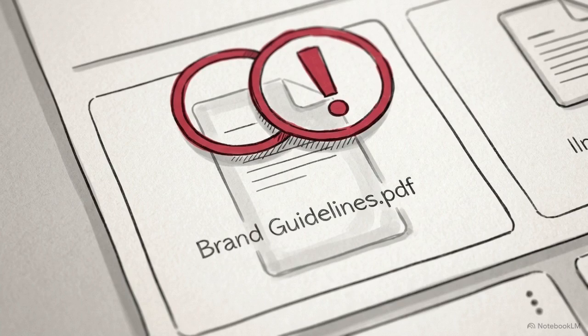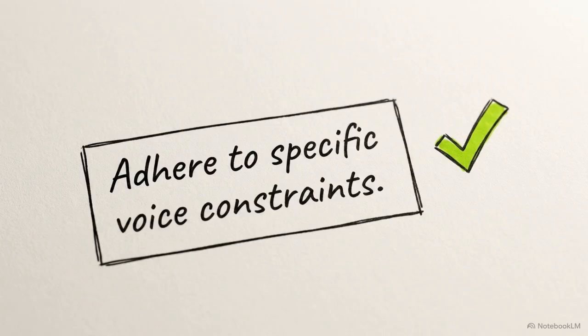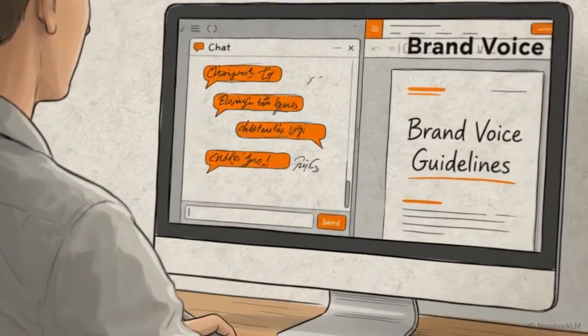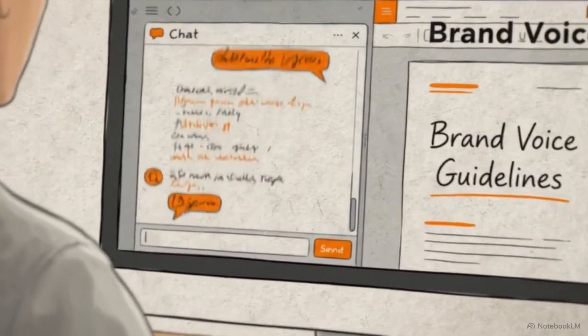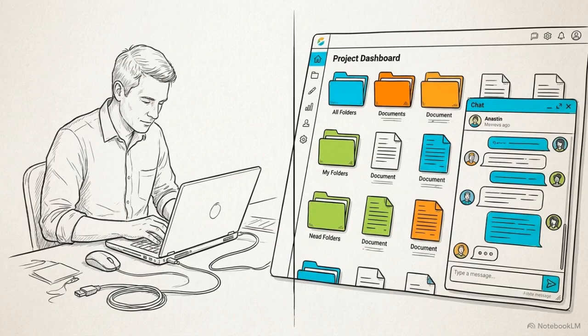But just uploading files isn't enough. If you don't explicitly tell the AI to read them, it will ignore them entirely. Go to the project instructions box. Type exactly this: Always reference the uploaded brand guidelines before writing, and match the voice and rules exactly as described in the documents. Establishing this persistent context layer forces the system to adhere to your specific operational standards during every interaction. It now operates with the same institutional knowledge as an integrated partner.